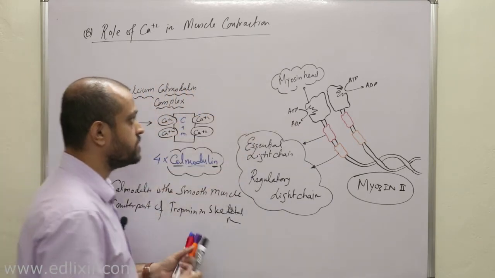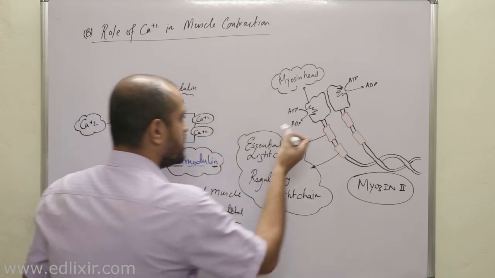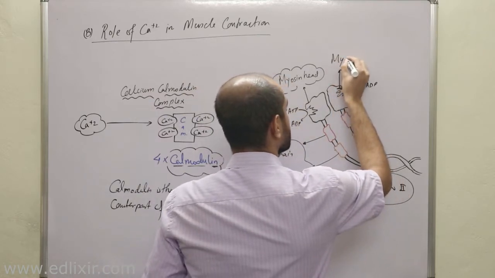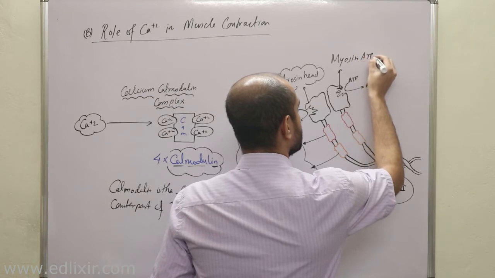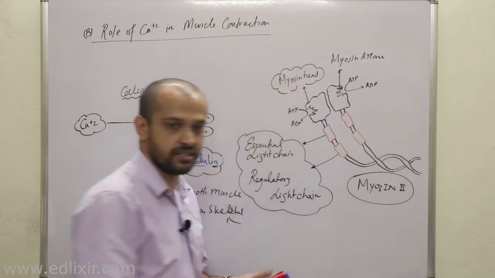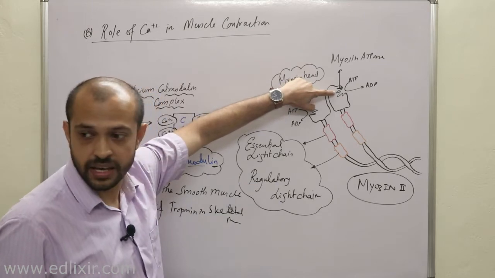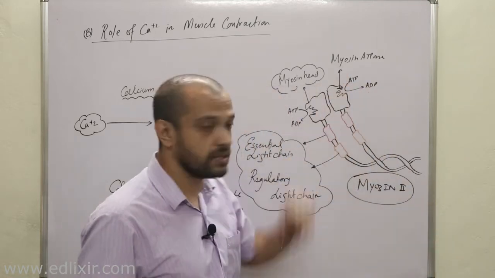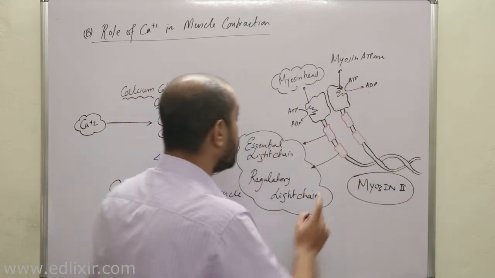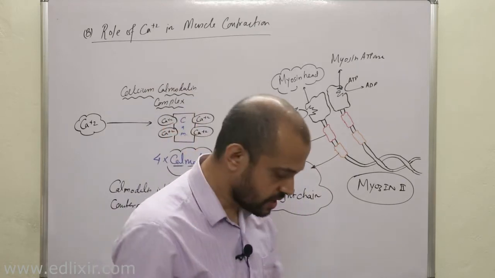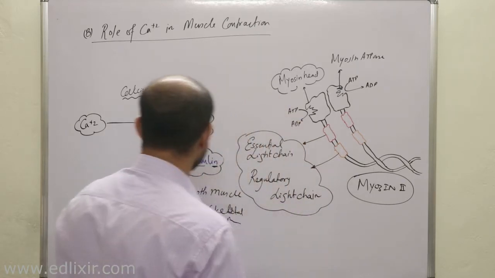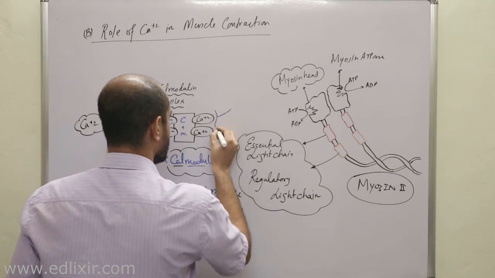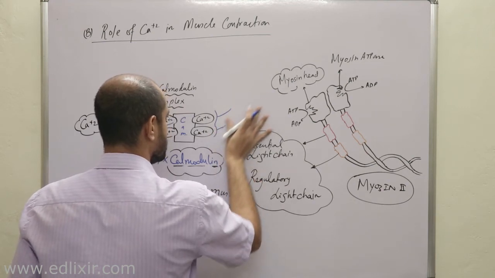Right, now a very important point we need to understand is this. Now listen, when this myosin ATPase is activated, this region is called myosin ATPase. Activation of this myosin ATPase actually results in contraction. But we need to understand how this myosin ATPase is activated. Clear? To answer this question, we must learn something from here. Now listen with all your attention possible.